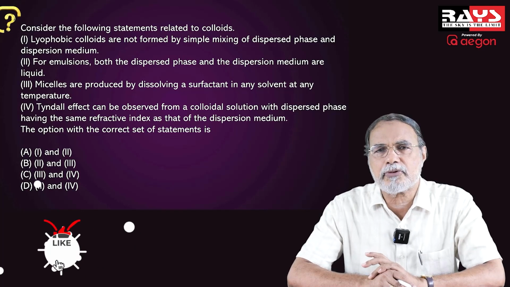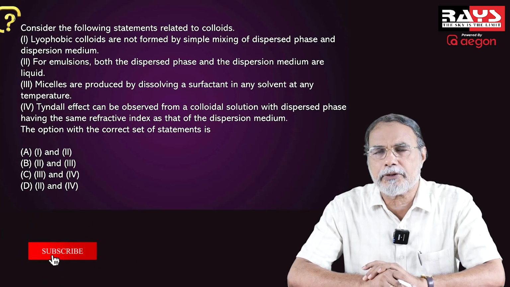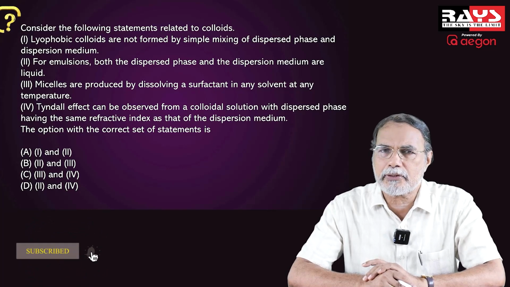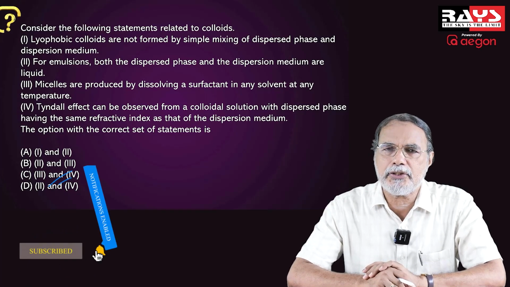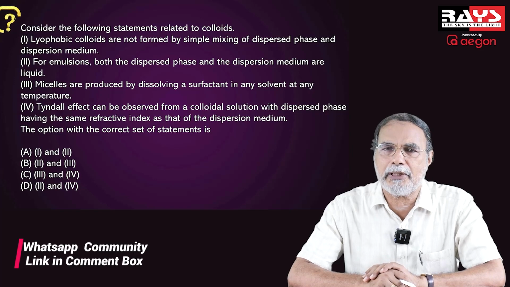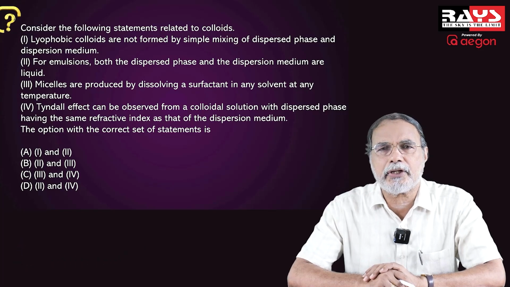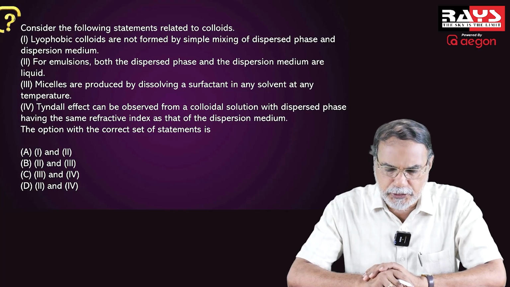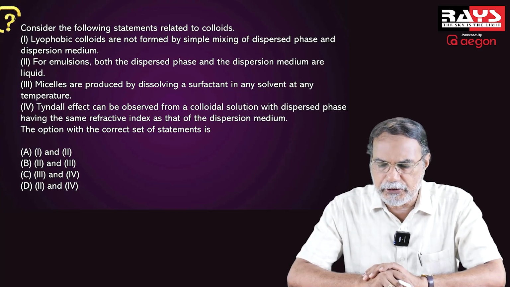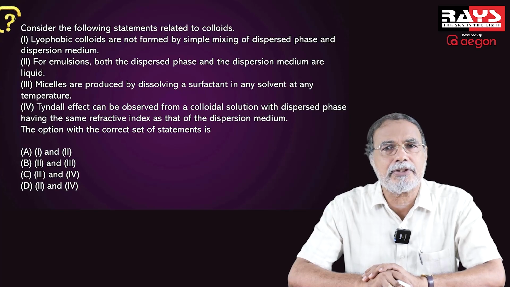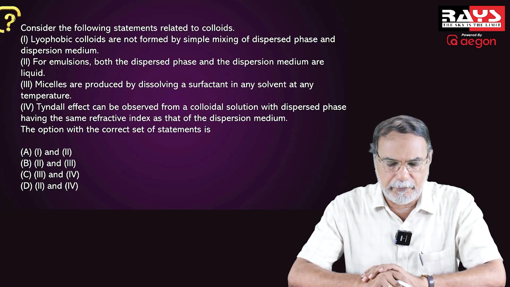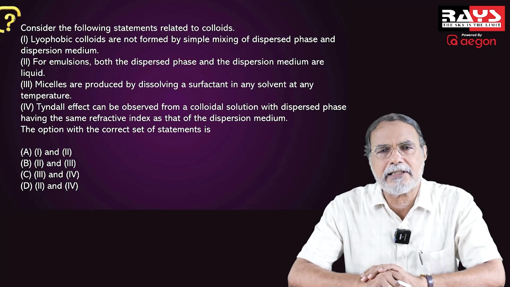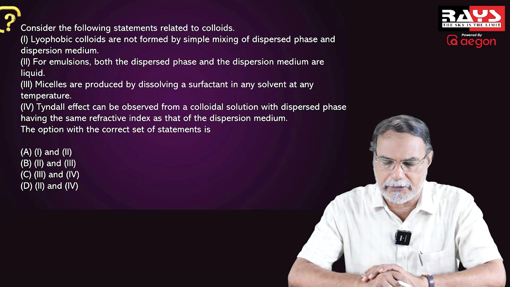One is an oil type of substance and the other is water. So accordingly, you have two types of emulsions, oil in water emulsions and water in oil emulsions. Anyway, all emulsions contain liquid dispersed in liquids. So the second statement, both the dispersed phase and the dispersion medium are liquids, is a correct statement. Statement 2 is correct. And coming to the third statement, it is about micelles, what you call associated colloids.